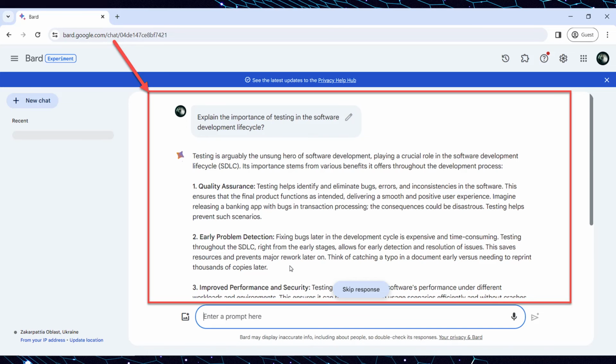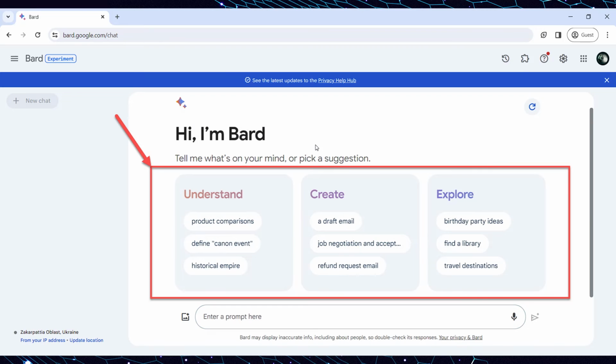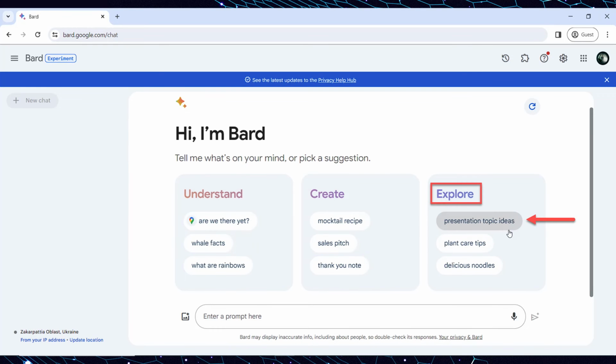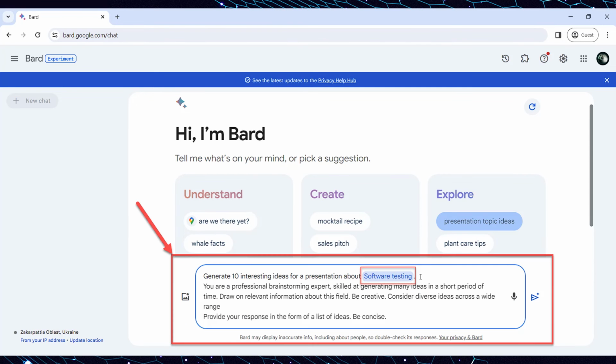Also, in the chat window, Bard AI offers to pick a suggestion that divides into the categories such as Understand, Create, and Explore. For example, click on any topic of the proposed tabs, such as the Presentation topic ideas of the Explore Suggestion tab. And Google Bard AI will add the instruction prompt template into the field for inputting the prompt that you can use for the generation of ideas for a presentation topic, for example, related to software testing.